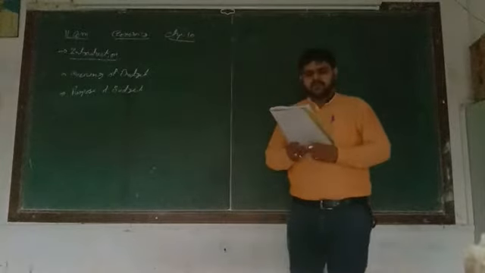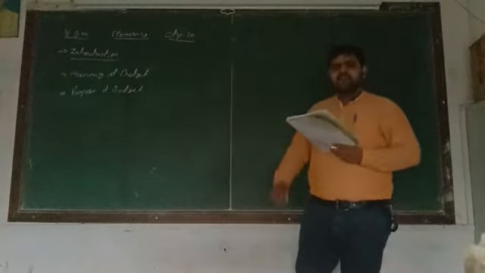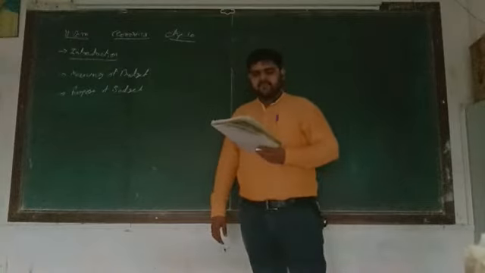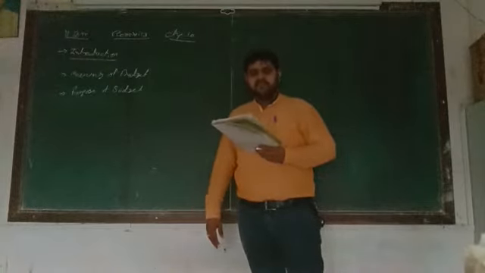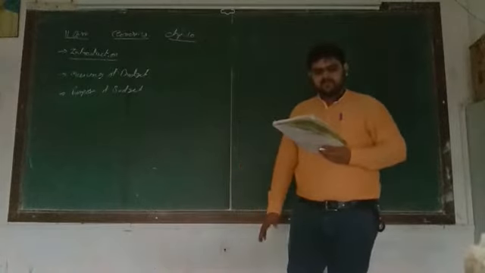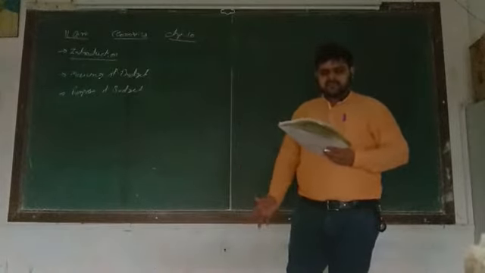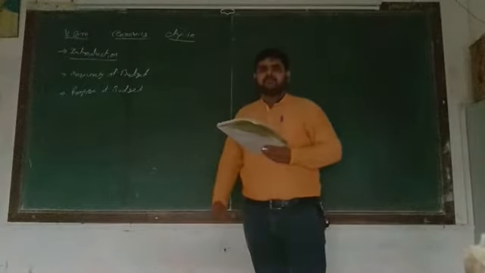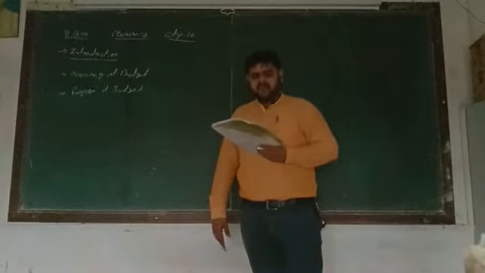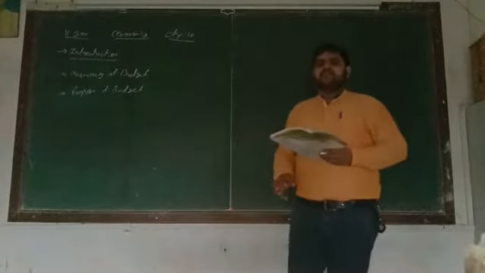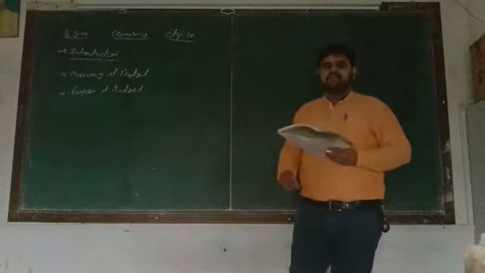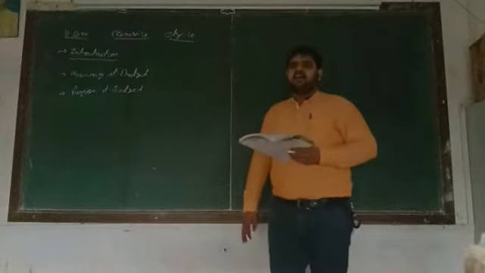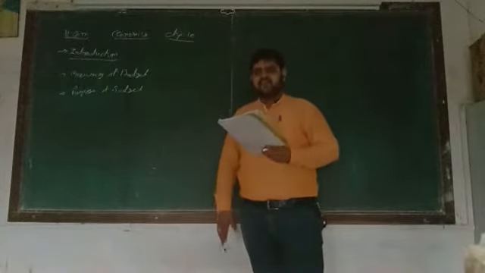Balanced budget, deficit budget, and surplus budget. Then point number 6, merits of deficit budget. Number 7, demerits of deficit budget. Number 8, merits of surplus budget. Number 9, demerits of surplus budget. Number 10, accounts of budget. We have to discuss which types of accounts are included in a budget, and for that the accounting concept must be clear.